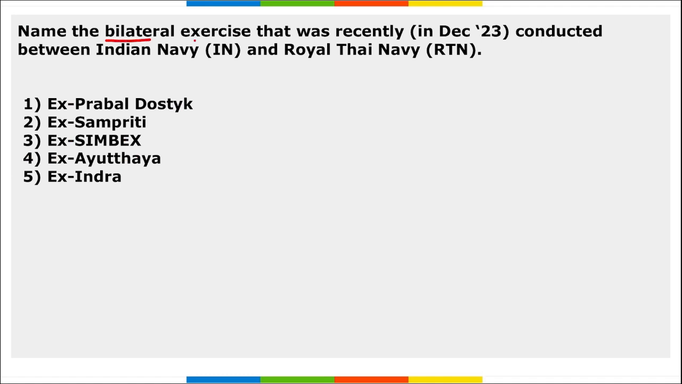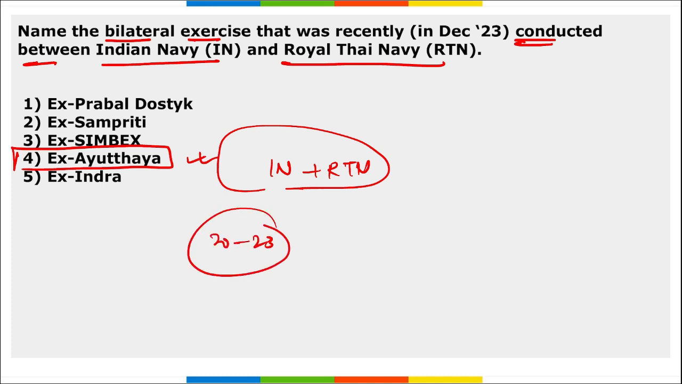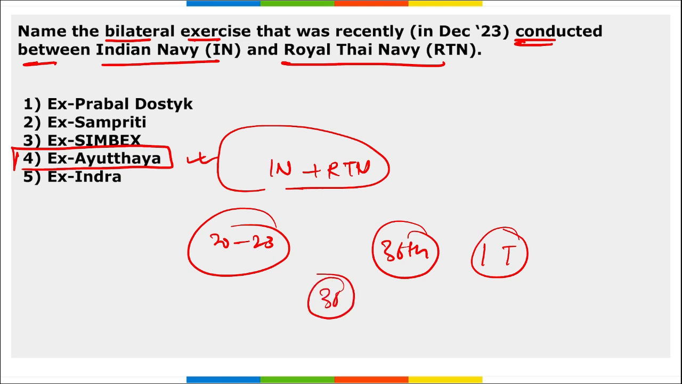Next, name the bilateral exercise that was recently conducted between Indian Navy and Royal Thai Navy. It is exercise Ayutthaya. This is the name of the exercise that was recently conducted between Indian Navy and Royal Thai Navy. Right, exercise Ayutthaya. It was held from 20 to 23rd of December and this was the 36th edition of India-Thai CORPAT exercise, correct? Or apart from this, the question can be asked that recently which edition of Indo-Thai CORPAT exercise was held? It was the 36th edition.